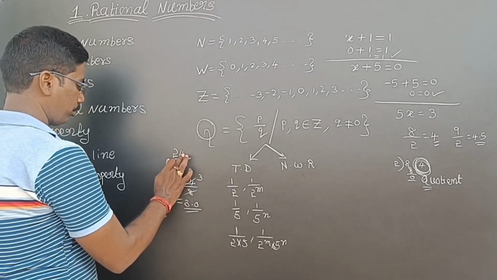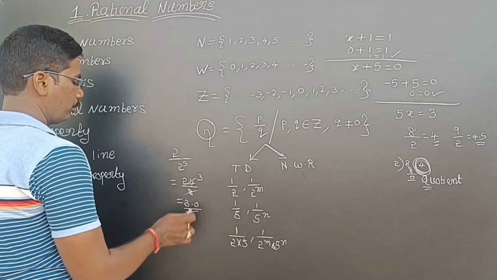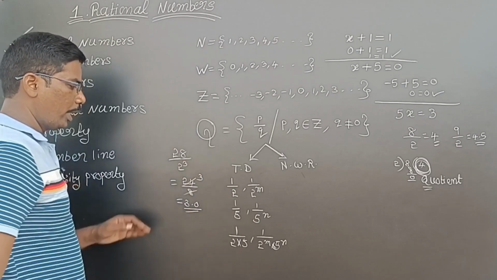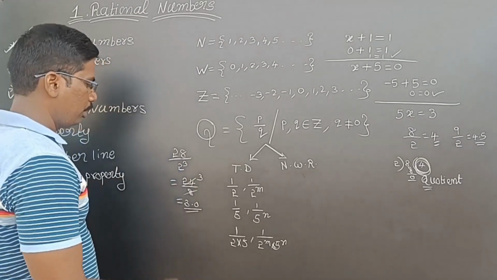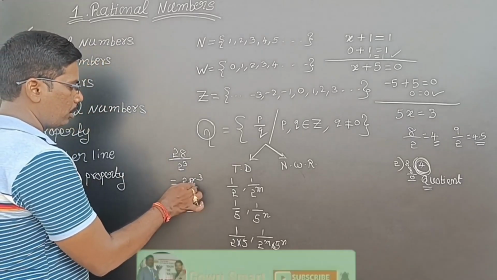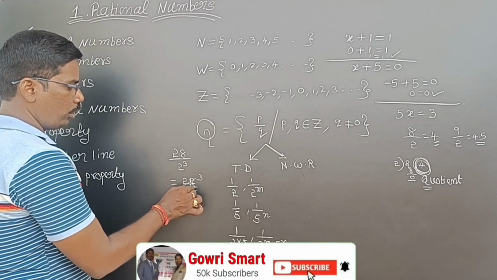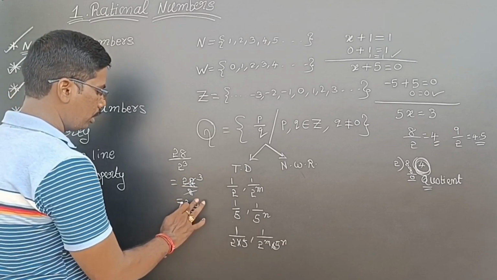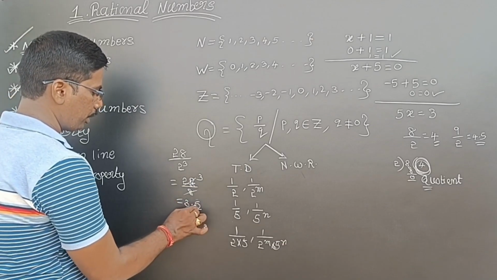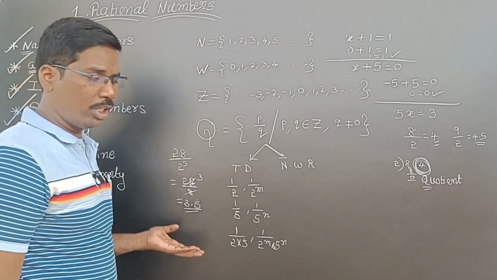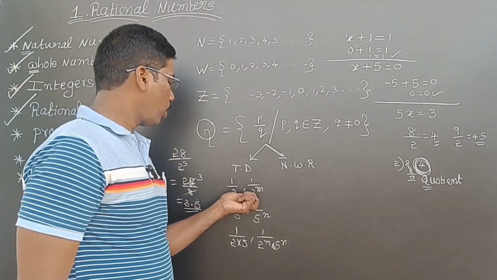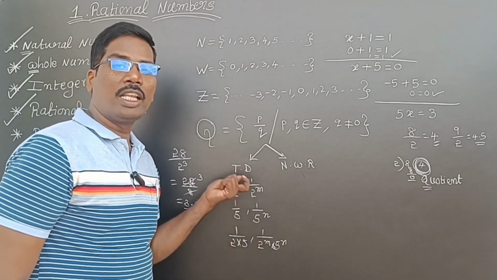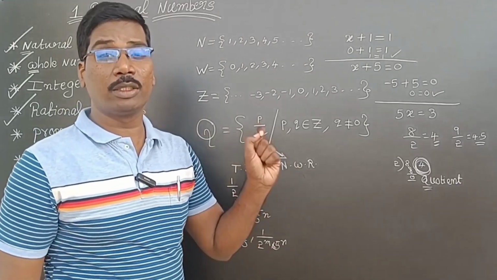Or if I take 28 by 8: 8 threes are 24, so 4 will be there. If I keep a point, 40 will be there, then 8 fives are 40. So 3.5, terminating. So if the denominator has 2 or a power of 2, 5 or a power of 5, or both, then definitely it will be a terminating decimal.